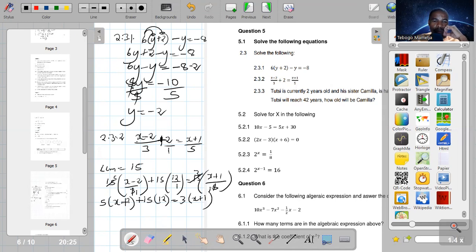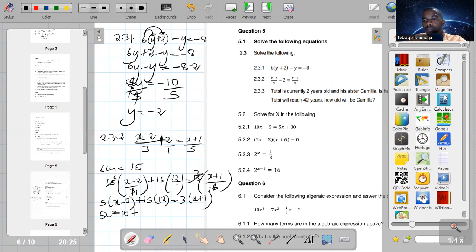Now you can just simply multiply out the brackets. By applying the distributive property, 5 by x is 5x. 5 times 2 is negative 10. Plus 15 times 12.